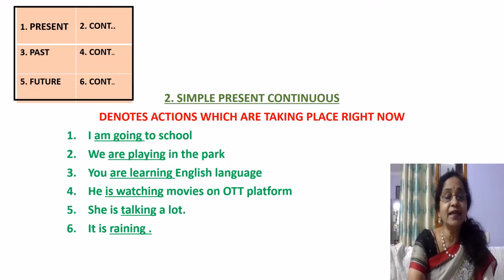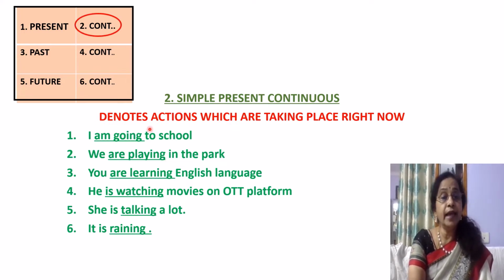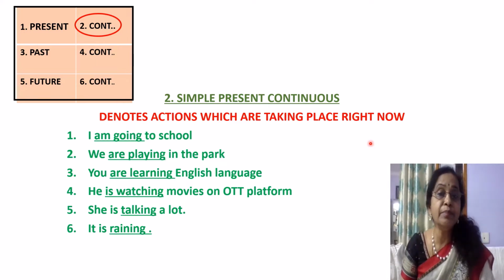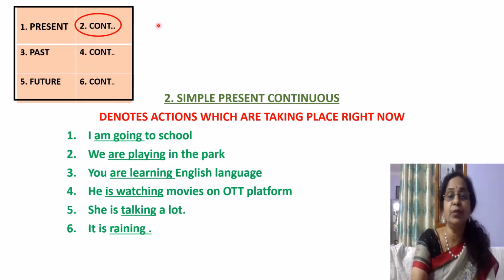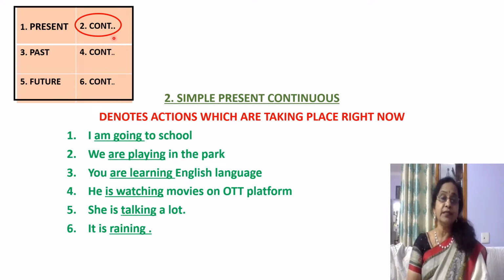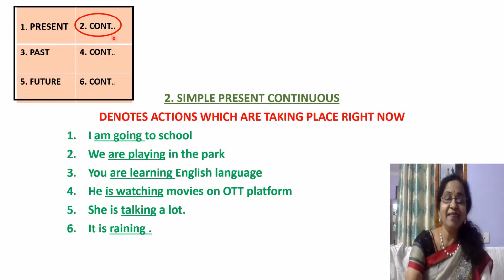Okay. Next we move on to present continuous tense. So what happens in the present continuous tense? The actions denoted are taking place right now. So whichever action is taking place right now is denoted in simple present continuous tense, or simple present progressive tense, as it is also called. Some of the grammarians call it progressive tense. So don't get confused with continuous and progressive. It's the same. And the examples are I am going to school.